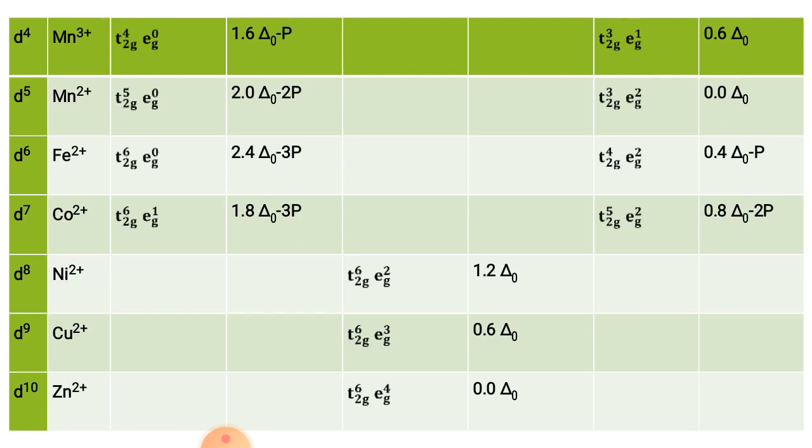Many times a question may be asked like this: for the d4 configuration, write the filling of electrons according to the condition when delta O is more than P and when delta O is less than P. This type of configuration you can write in the form of t2g, eg.